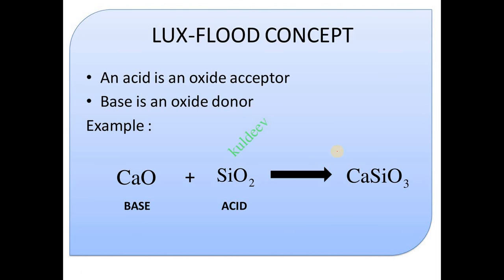Then last we will see the Lux-Flood concept. According to Lux and Flood, an acid is an oxide ion acceptor and a base is an oxide donor. In the case of calcium oxide and silica, silica is the oxide acceptor, while calcium oxide is the oxide donor. So here the base is CaO while the acid is SiO2, and by combination we get CaSiO3, slag.